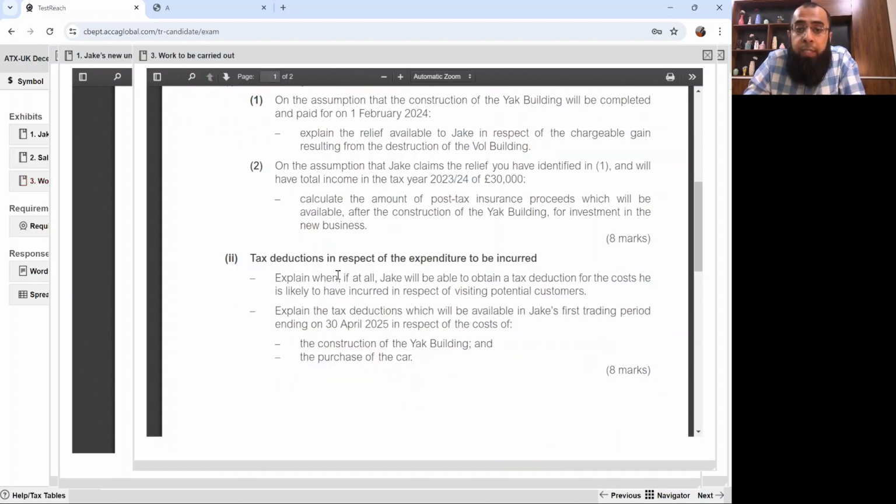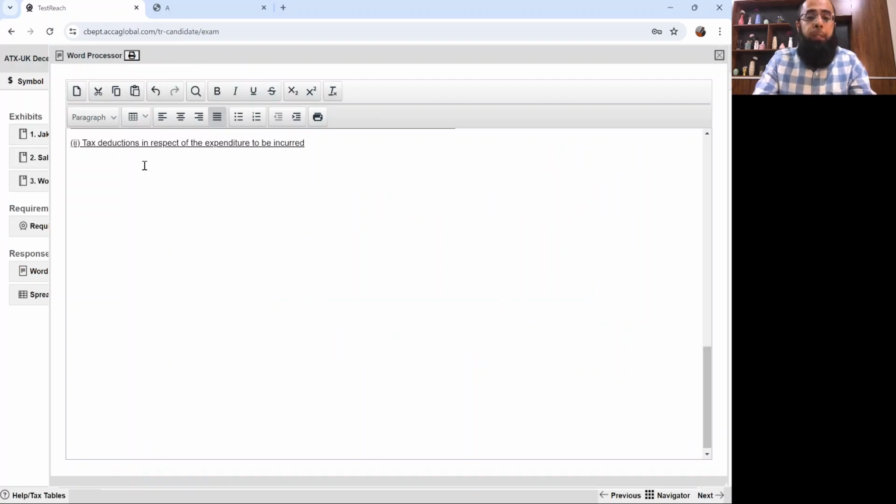So if you read it, explain when, if at all, Jake will be able to obtain a tax deduction for the cost he's likely to have incurred in respect of visiting potential customers. Let's first answer it. Jake will be able to claim an allowed expense in relation to the cost he's incurring in visiting potential customers in the first year of his trade.